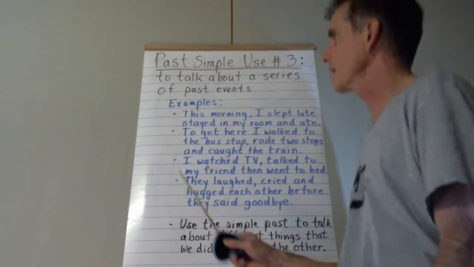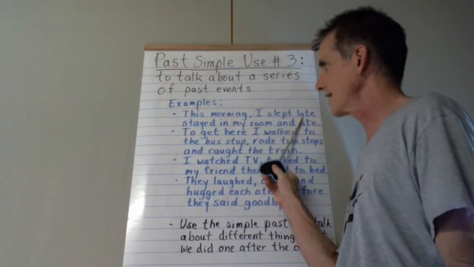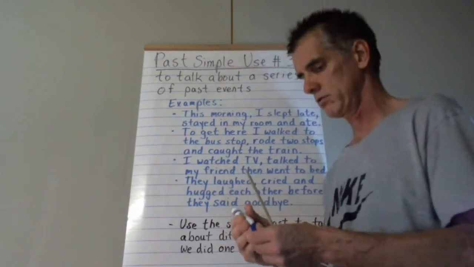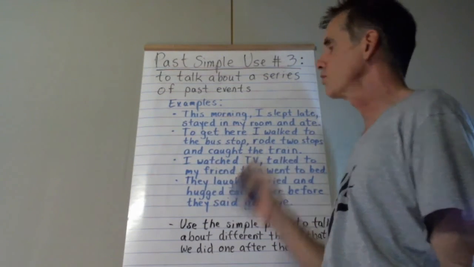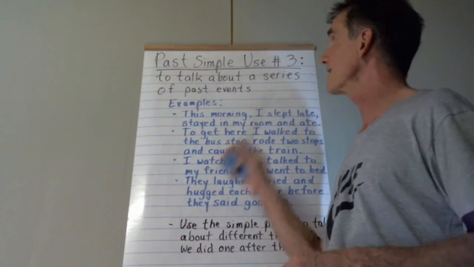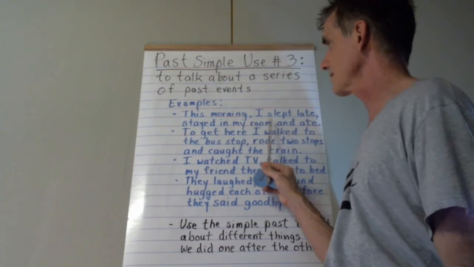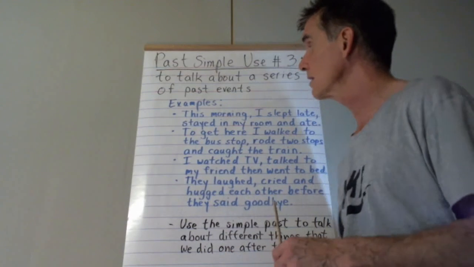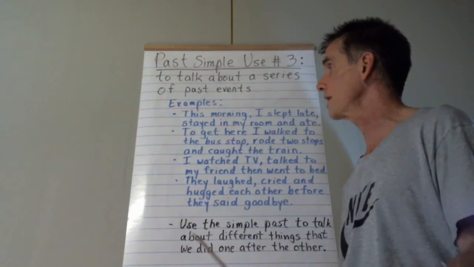Okay? So here are some examples. The first example is: This morning I slept late, stayed in my room, and ate. Okay? And let me just jot the comma in there, which was left out. This morning I slept late, stayed in my room, and ate. So again, it's a series of past events, using verbs in the past tense like slept, stayed, and ate. A series of events that occurred in the past, and we're just listing them out, as opposed to just one event in the past.